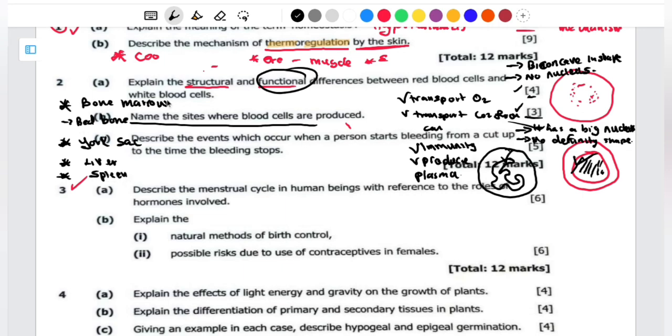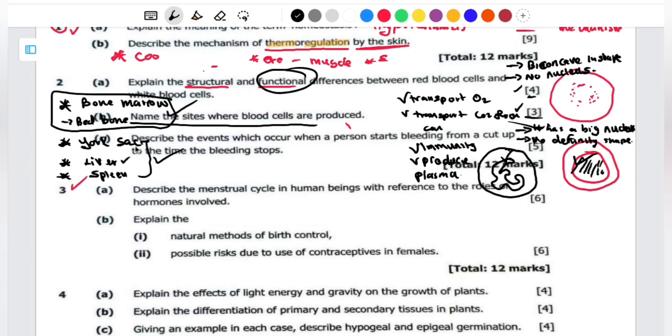In adults, mostly it is the bone marrow. Then sometimes the liver can perform the extramedullary function, that is, also producing red blood cells. So we have the bone marrow, which is the red bone marrow as well as the yellow bone marrow. We also have the yolk sac, the liver, and the spleen. So you have to group them. This is for the adult, and this one here is for the embryo part.